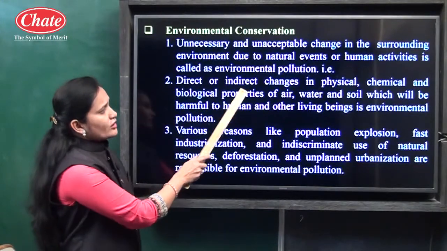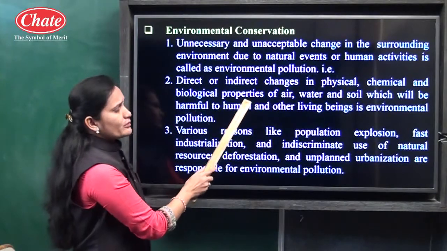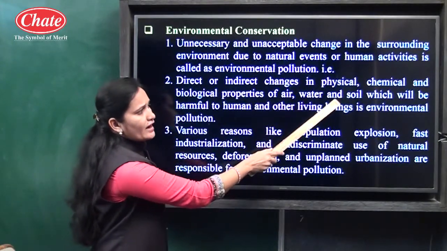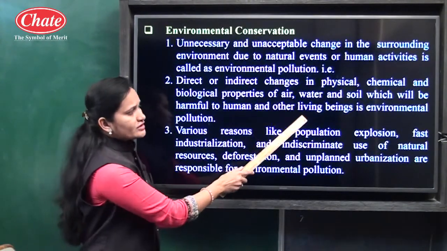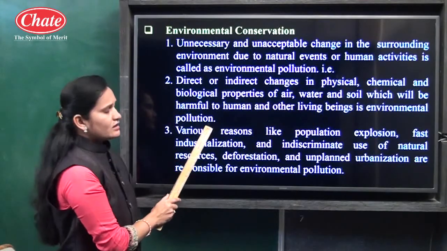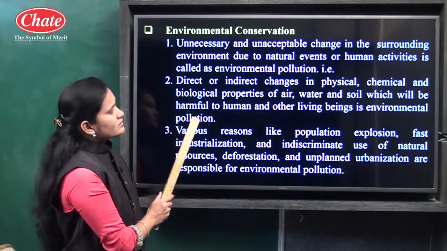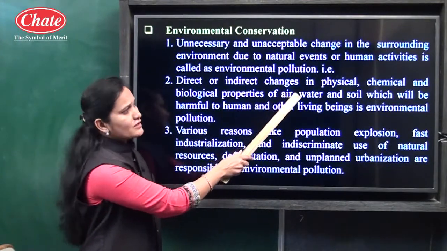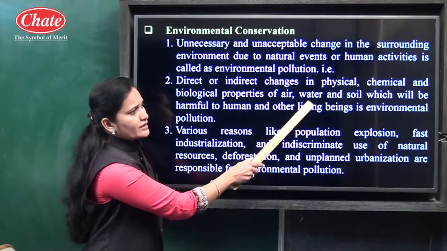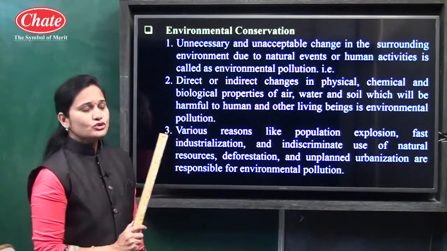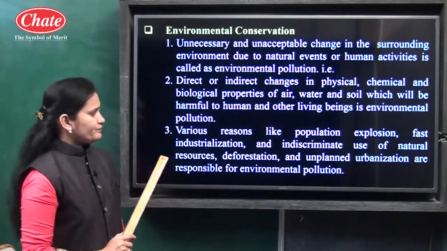Direct or indirect changes in physical, chemical and biological properties of air, water and soil which are harmful to humans and other living beings are known as environmental pollution.